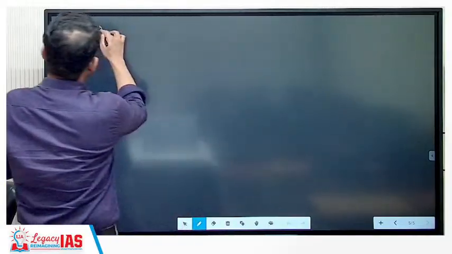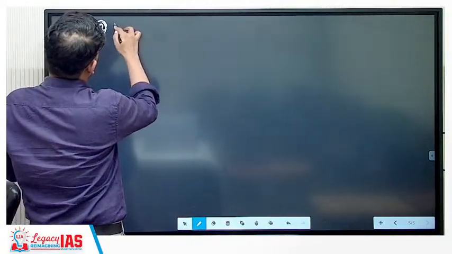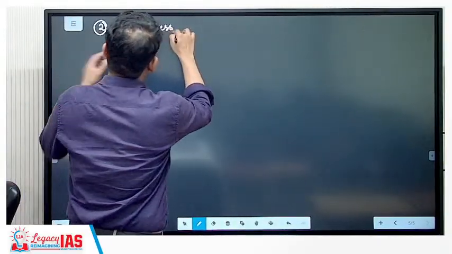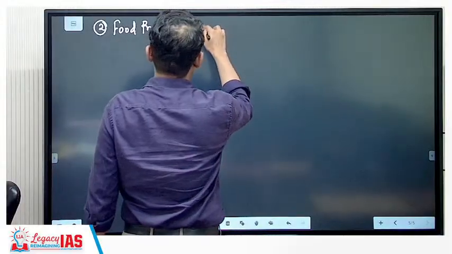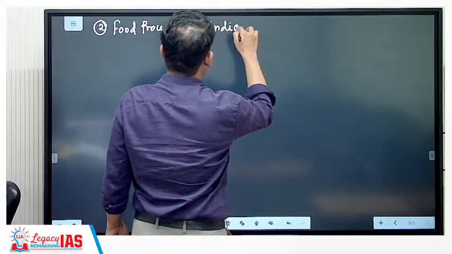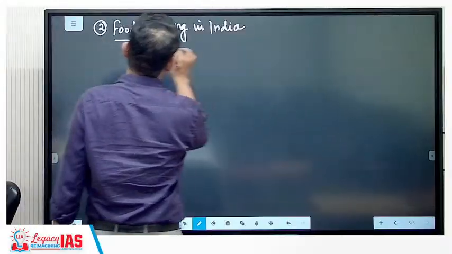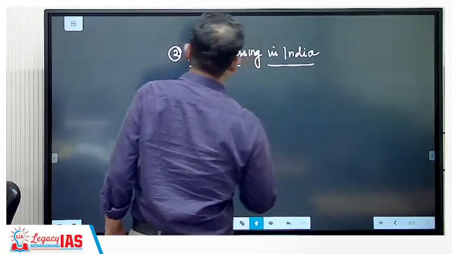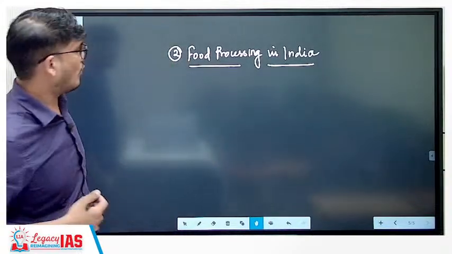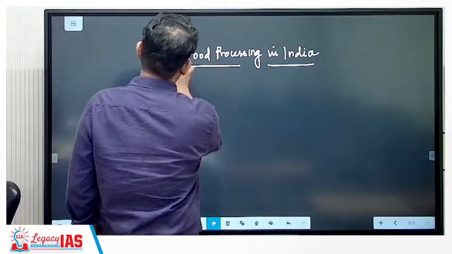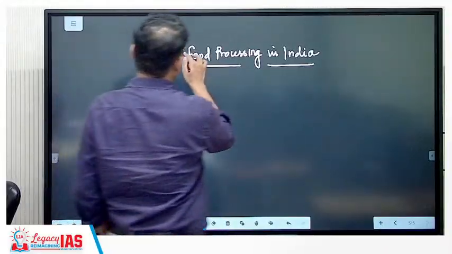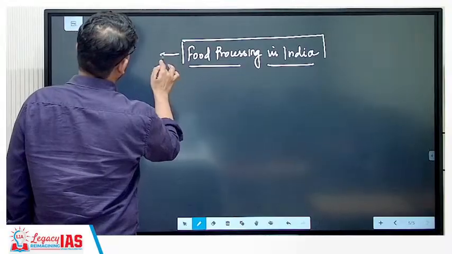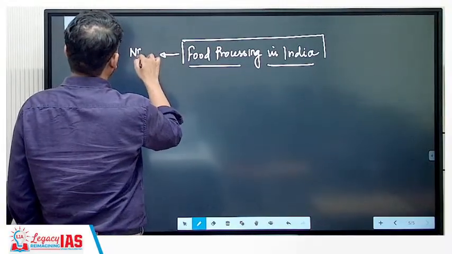Next, the second concept we will take up is the concept of food processing. Food processing in India. Now I am going to link it with a lot of things over here. Let us see how we can link it. Why is food processing in India so important? Let us see that. First of all, what is the need? What is basically the need of food processing?